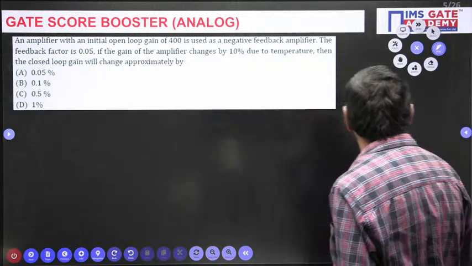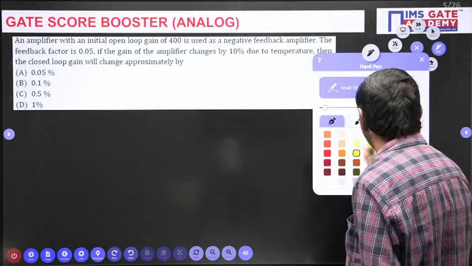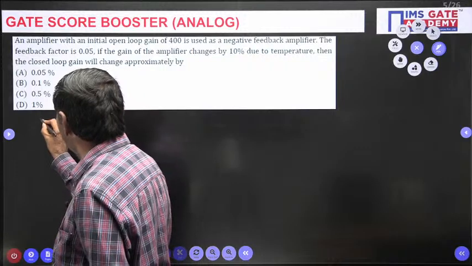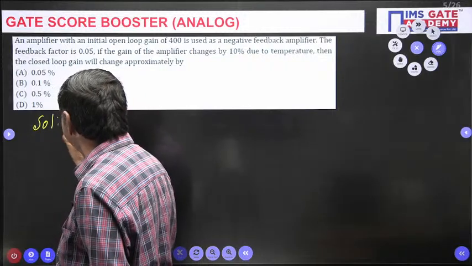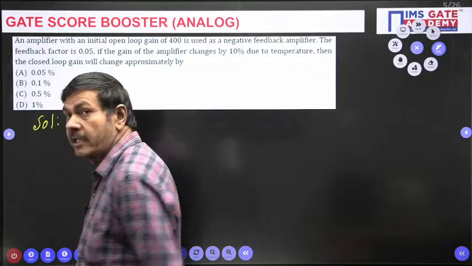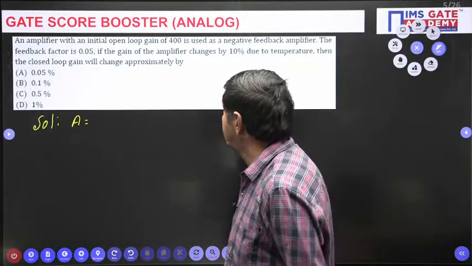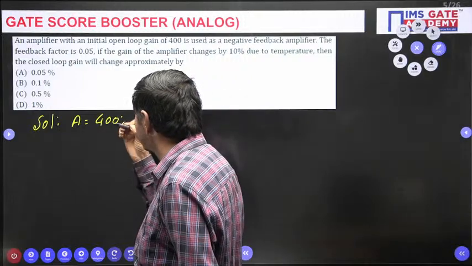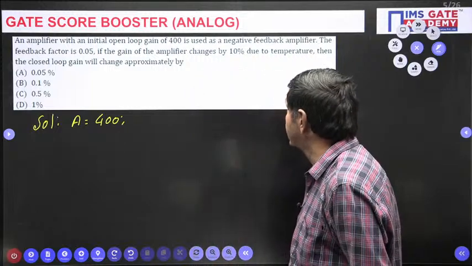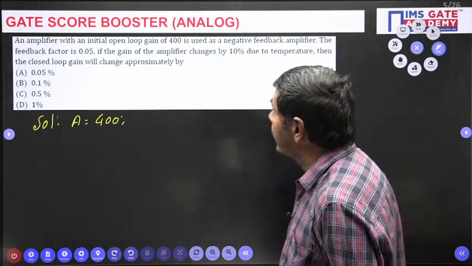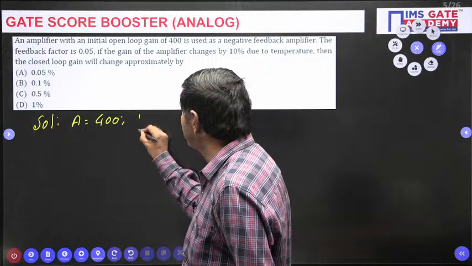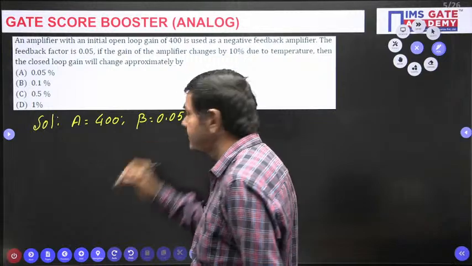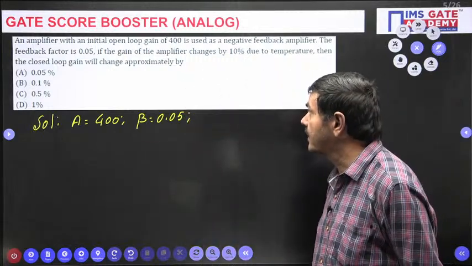Yes, I will do it clearly. An amplifier with an open loop gain is given. Open loop gain is nothing but A. Open loop gain is denoted by the letter capital A. A is given as 400 here. The feedback factor is 0.05. It is the beta value. 0.05 is given here. Feedback factor is given.